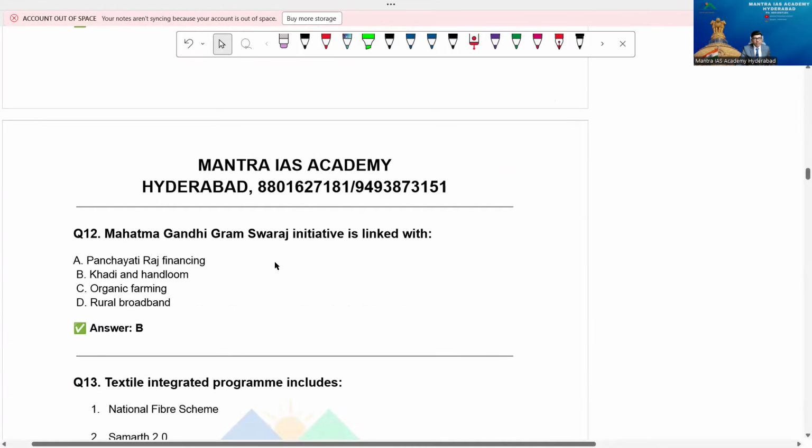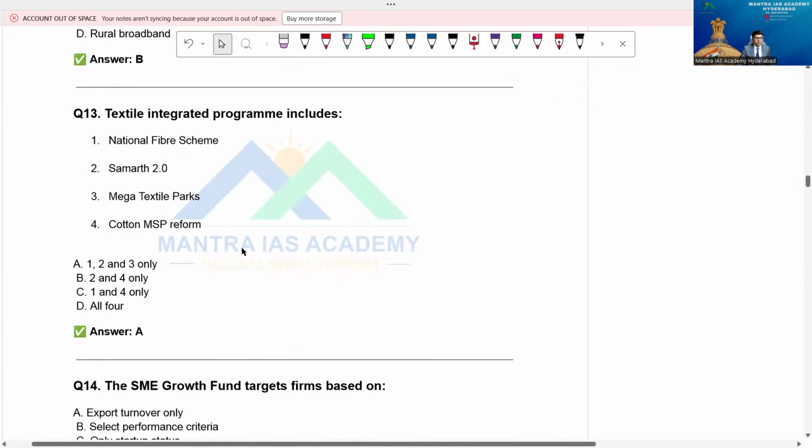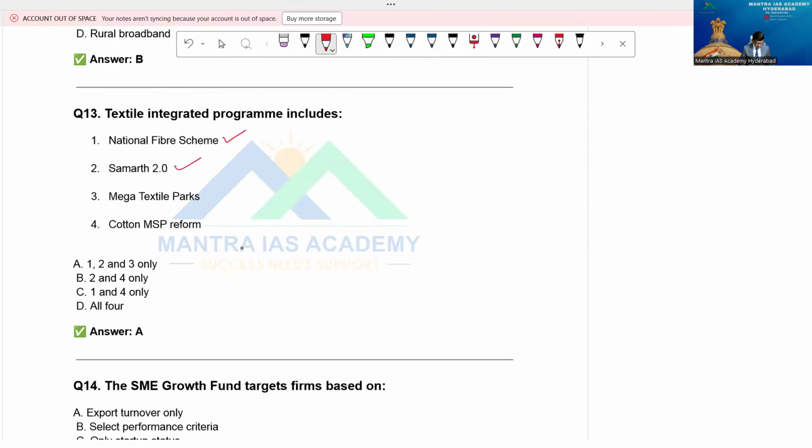Mahatma Gandhi Gram Swaraj initiative is linked with Panchayat Raj financing, Khadi and handloom. Yes, Mahatma Gandhi, that is mentioned. Textile integrated program includes National Fiber Scheme, of course correct. Samarth 2.0 is correct, because I have covered the Samarth point also. It's a scheme for capacity building in the textile sector.